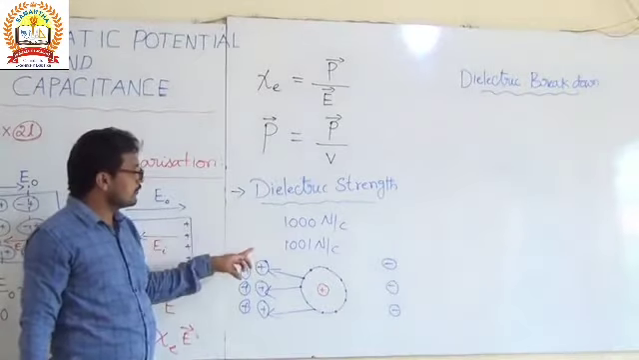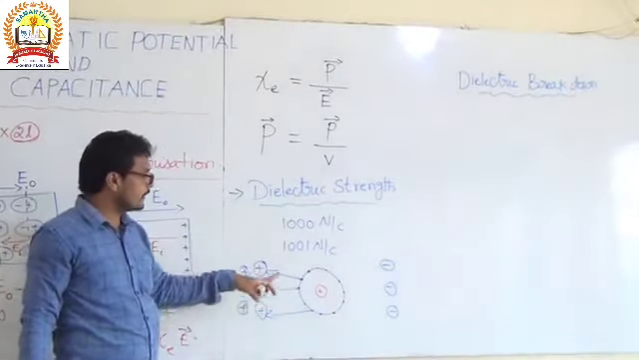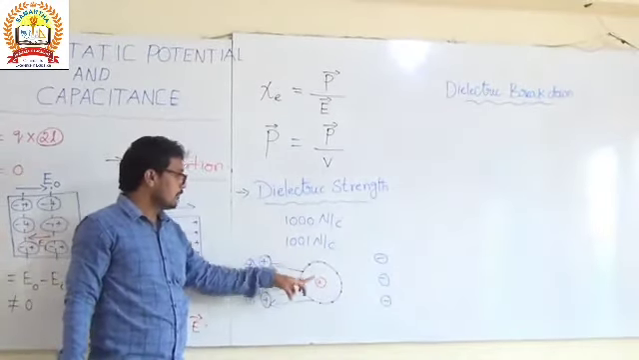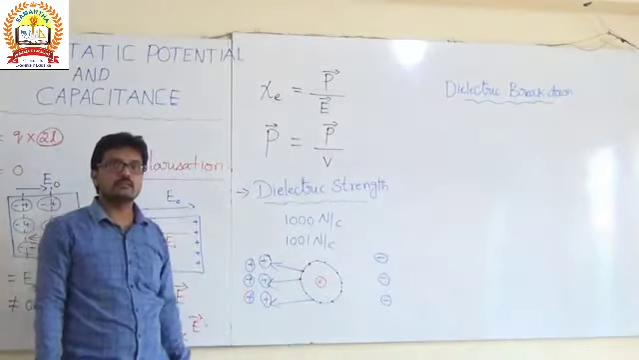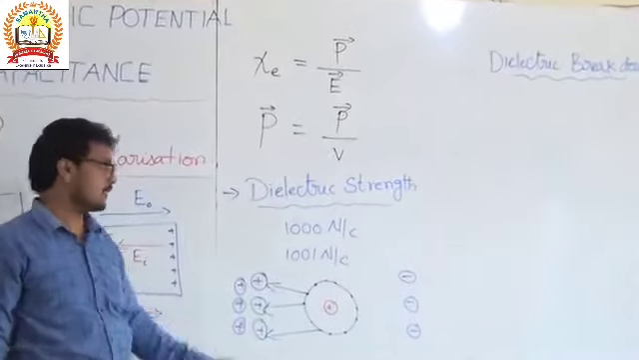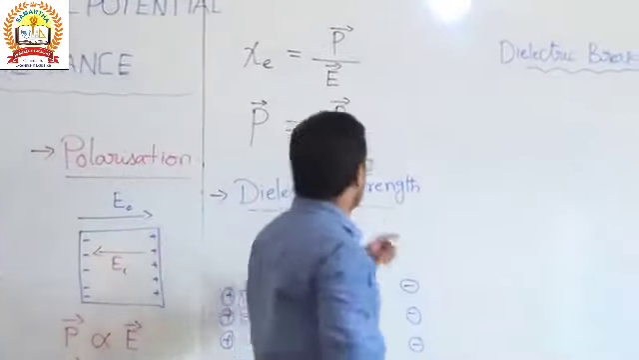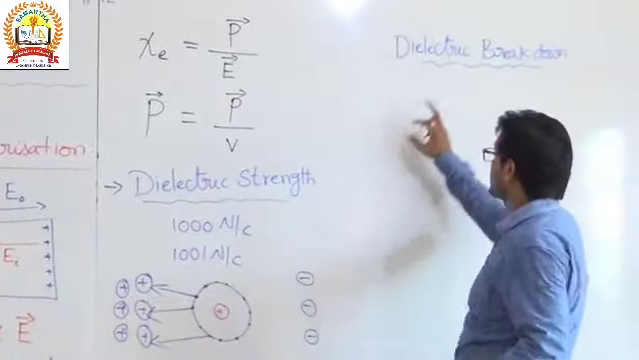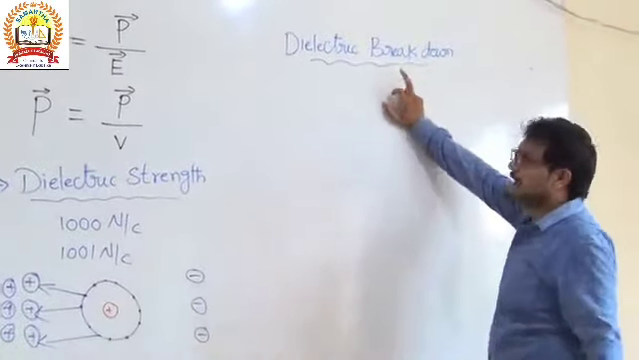Dielectric strength is that maximum electric field strength between the positive charge and the electrons. Okay, that we call the dielectric strength. These are the two important concepts, that is dielectric strength and dielectric breakdown.